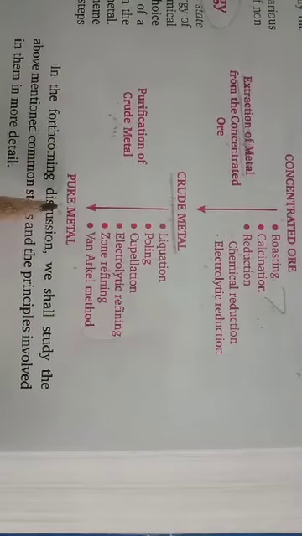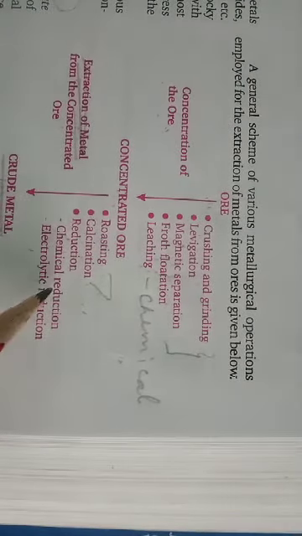You will use any one process depending upon the nature of the crude metal to get pure metal. This was the summary of metallurgy to obtain pure metal from its ore.